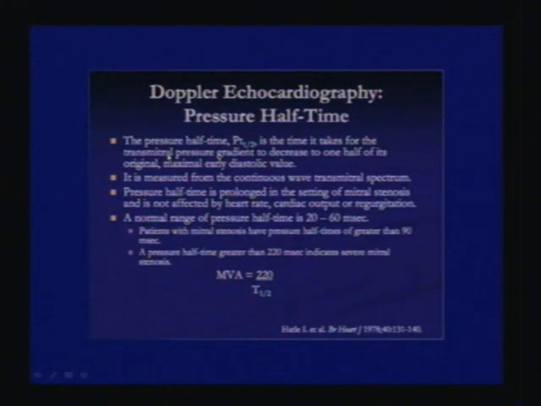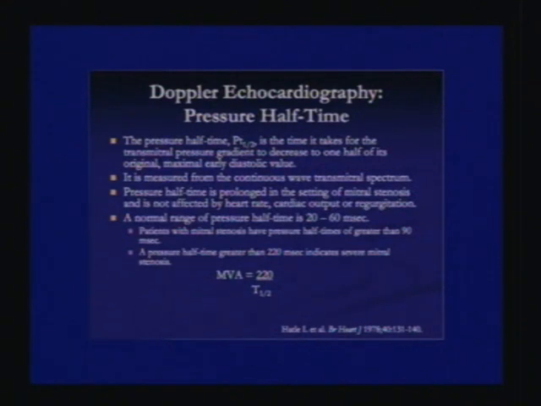So how do you calculate the MVA by pressure half time? What is pressure half time first of all? It is the time it takes for the transmitral pressure gradient to decrease to 1/2 of its original maximum early diastolic value. It is measured from the continuous wave transmitral spectrum. Pressure half time is prolonged in the setting of mitral stenosis, and it is not affected by heart rate, by cardiac output or by regurgitation.